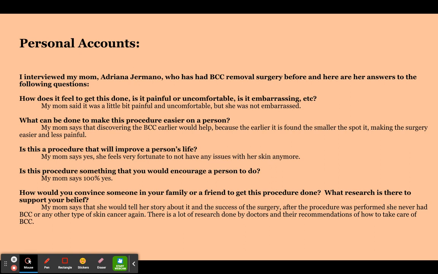Is this procedure something that you would encourage a person to do? My mom says 100% yes. How would you convince someone in your family or a friend to get this procedure done? What research is there to support your belief? My mom says that she would tell her story about it and the success of the surgery. After the procedure was performed, she never had BCC or any other type of skin cancer again.